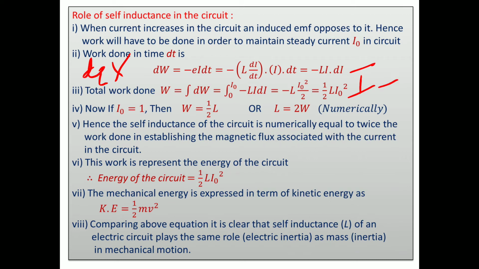Current equals dq by dt, so dq can be taken as I dt. So work done equals minus E I dt. This work is done against it, so a negative sign is taken. So you can take dW equal to E I dt, where E is nothing but L di by dt from the previous formula.